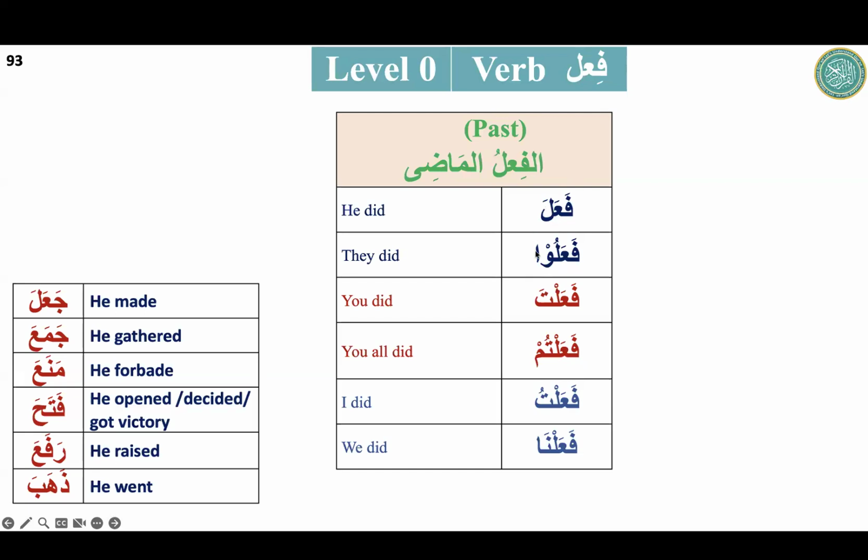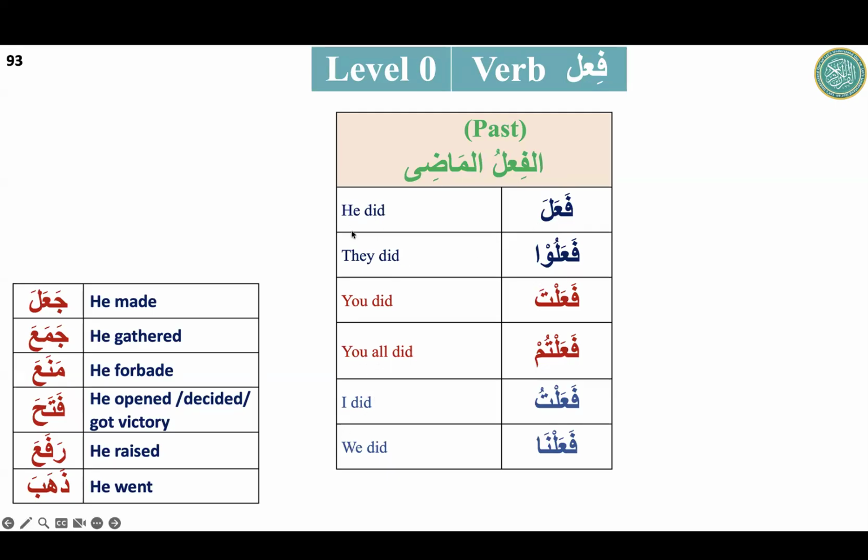You will see fa, ain, lam everywhere, but the shape is changing at the end, especially in Madi. And this ending shape is telling us a very important thing. We will recognize from it what we called last time the inside doer. Like here, the inside doer is he,